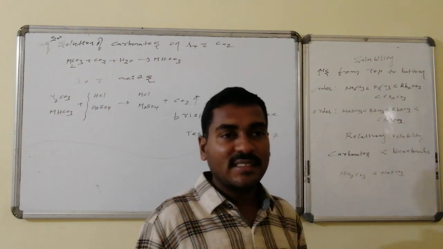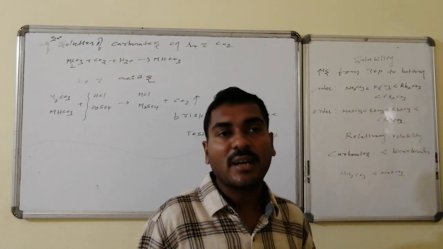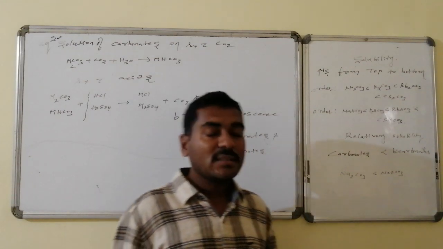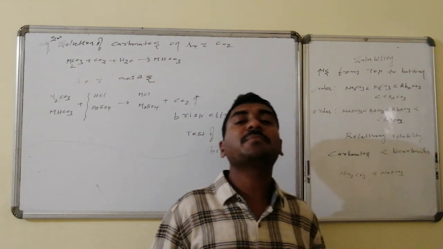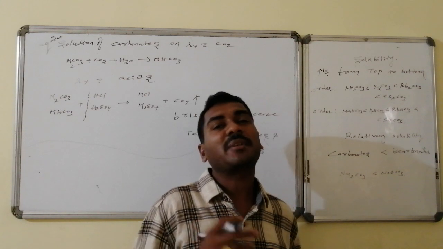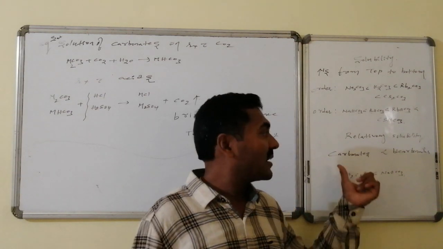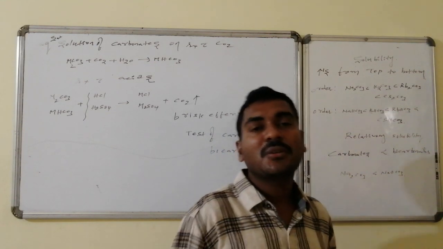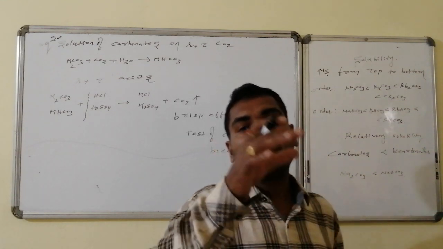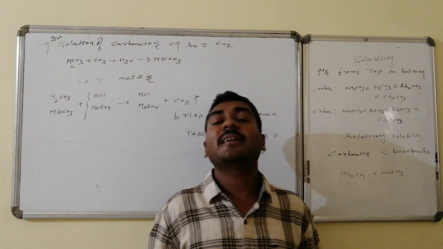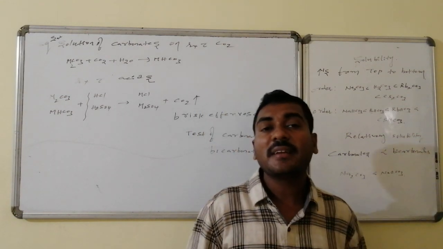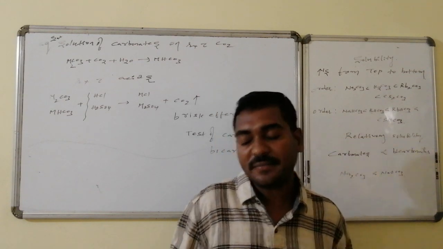Relative solubilities, that is, comparison of solubility of the carbonates as well as the bicarbonates: if we compare, the solubility of bicarbonates is greater compared to the corresponding carbonates. This particular help we will take here or there for the synthesis of some other compounds. We remember one thing, that solubility increases from top to bottom, and relatively bicarbonate has higher solubility compared to the corresponding carbonate.